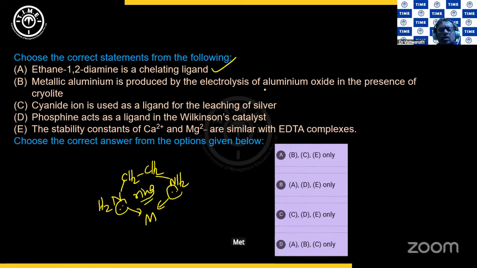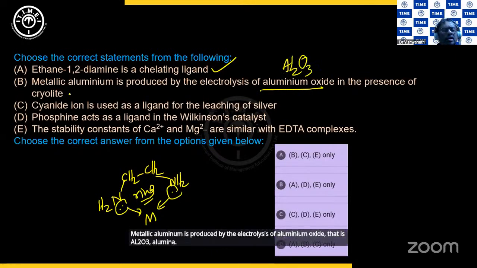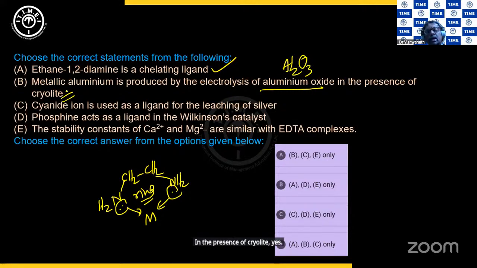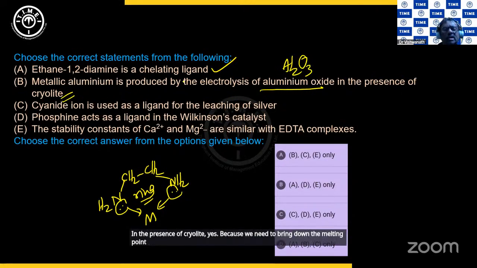Metallic aluminum is produced by the electrolysis of aluminum oxide, that is Al2O3, alumina, in the presence of cryolite. Yes, because we need to bring down the melting point. This is a part of metallurgy.